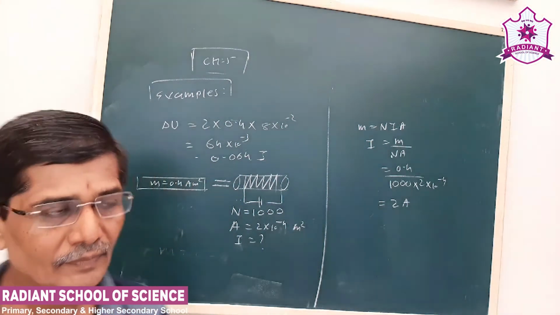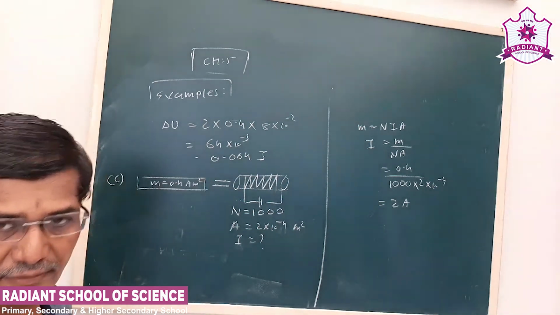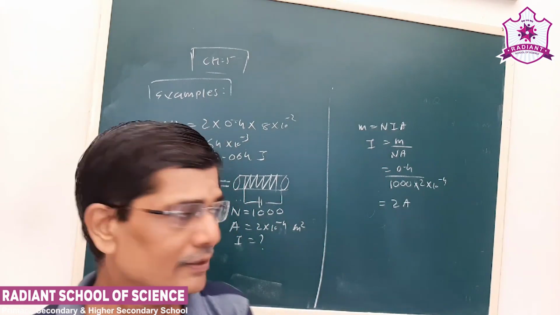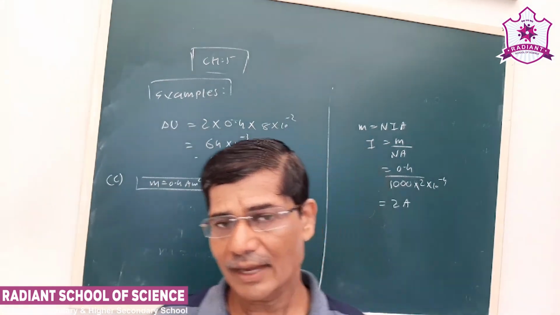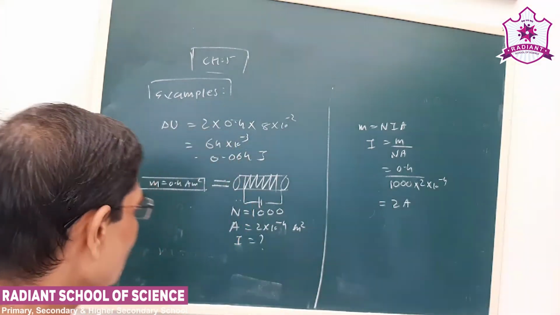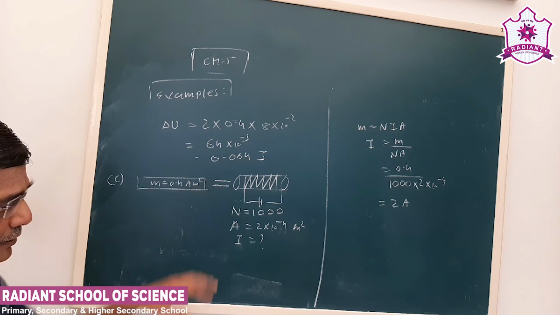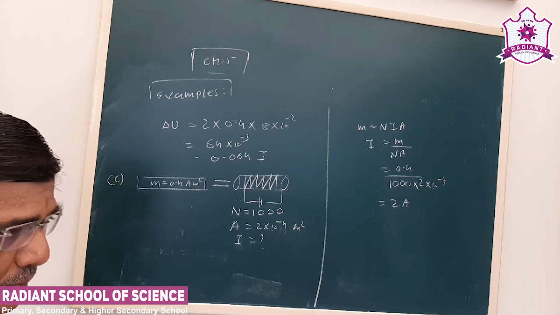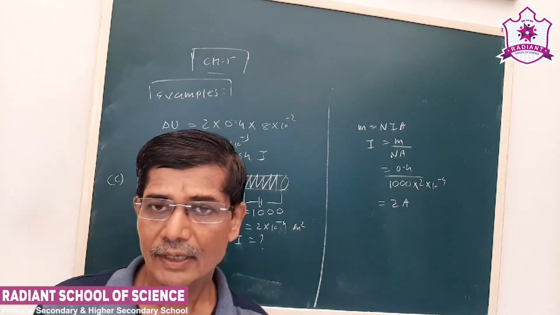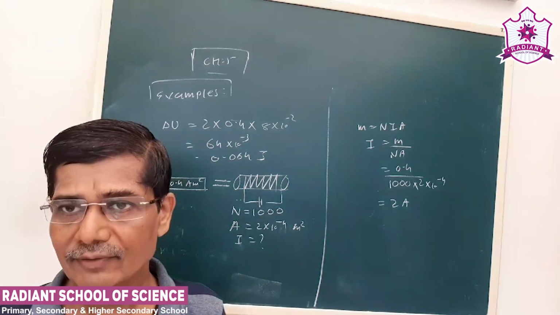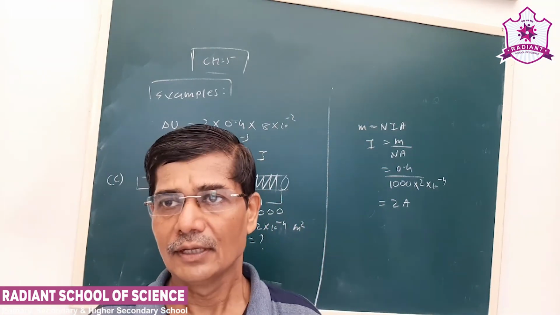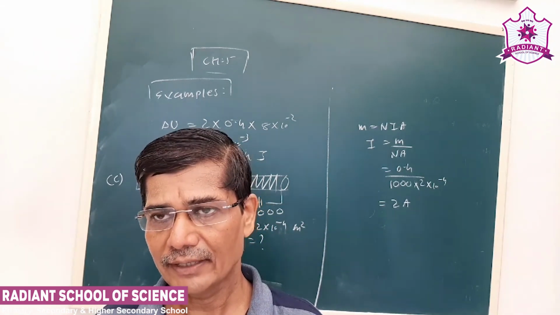So here first it was given that the bar magnet experiences a torque, from that we obtained the dipole moment. Okay, secondly, the bar magnet is rotated by an angle of 180 degrees, and the change in potential energy we have calculated. And the third part, when it is replaced by a solenoid of an equivalent dipole moment, what should be the current passed so we get the same value. So this is about example number 5.1 and 5.2. See, next time we'll continue with the examples and then we'll see the exercise numericals of lesson number 5. Okay, thank you.